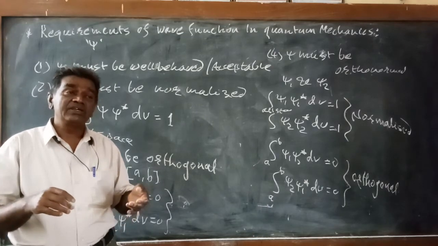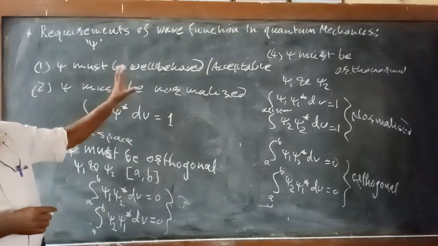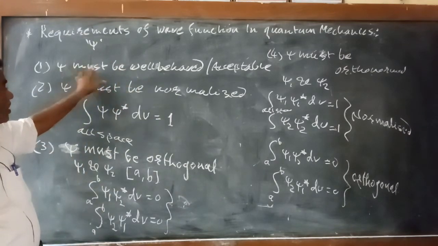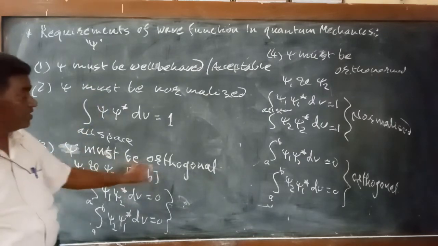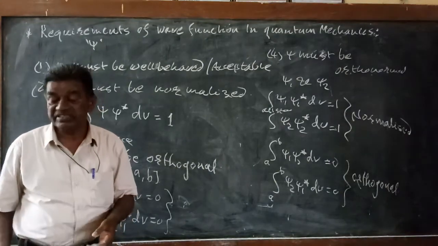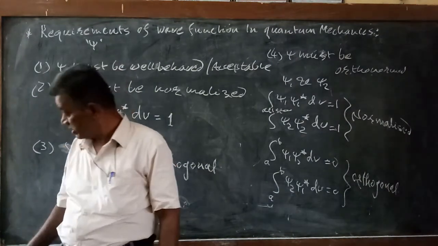You only have to remember that in quantum mechanics our wave function is different from the functions defined in mathematics. Conditions are imposed to get proper results. First, psi must be well behaved or acceptable; psi must be normalized; psi must be orthogonal; and psi must be orthonormal. So these are the four conditions imposed on the wave function in quantum mechanics.